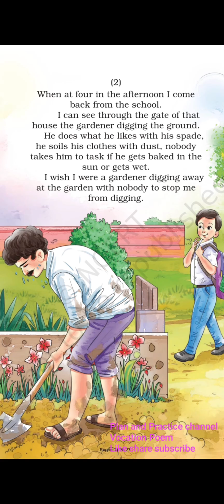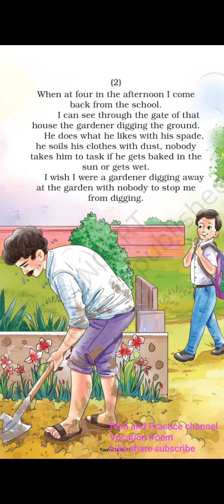But the child is unable to understand the hardship faced by the gardener. From the boy's point of view, the gardener is enjoying whatever he wants to do. He is getting his dress wet. He is doing everything with the spade and the mud.